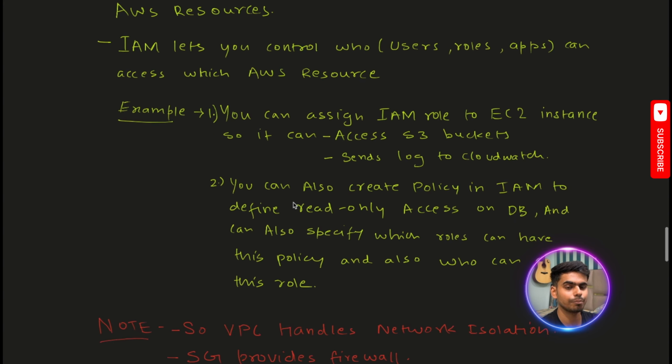We can also create a policy in IAM to define read-only access on the database, and can also specify which roles can have that policy and who can assume that particular role. In this way, we can define who can make changes in our AWS resources, who can customize our AWS resources. So this is the way IAM helps us to manage this access.